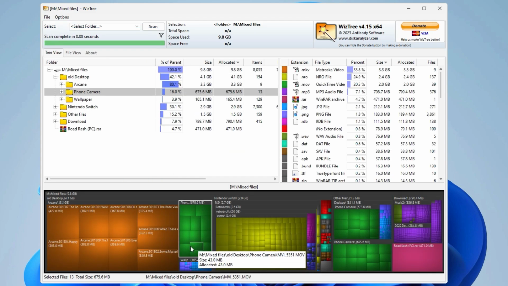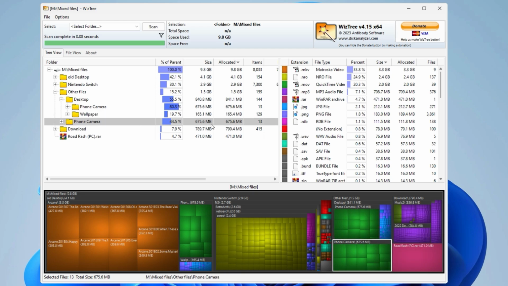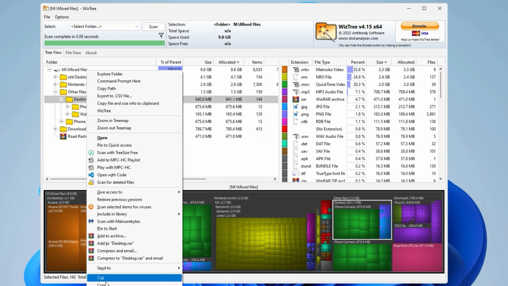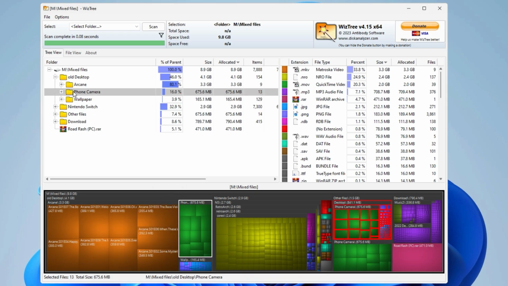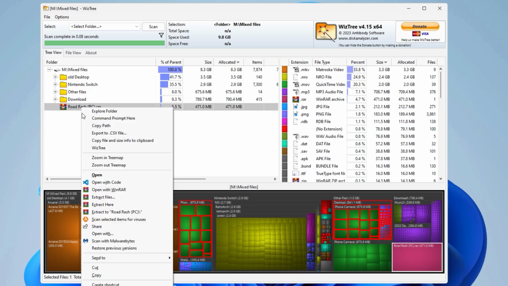Here's a clear view of the phone camera folder duplicated in 3 locations, each 675 megabytes. I've verified they're identical, so I'll delete the extras. Manage your data by deleting unnecessary files, organizing photos, and clearing watched shows to keep storage clean.